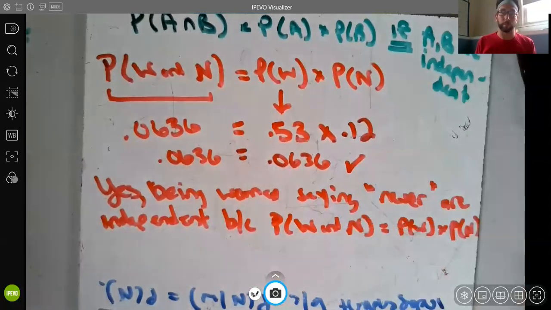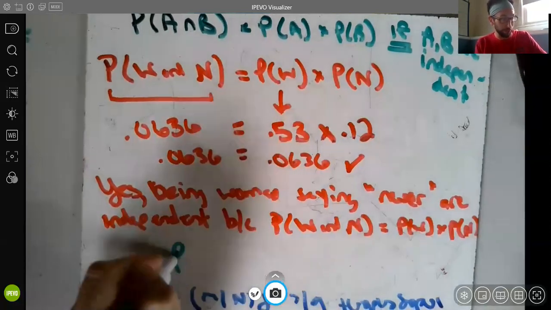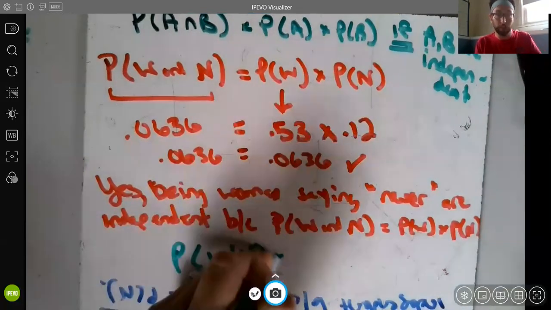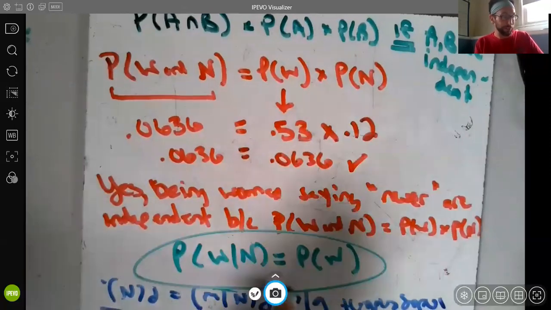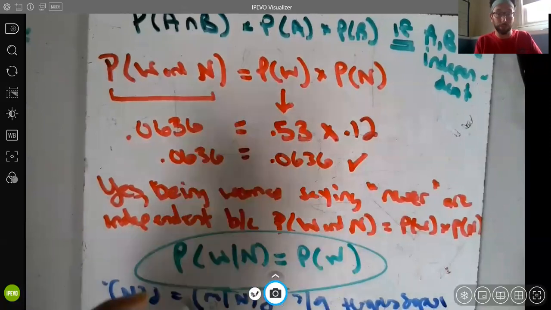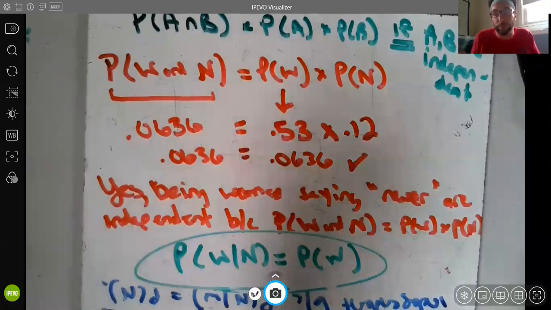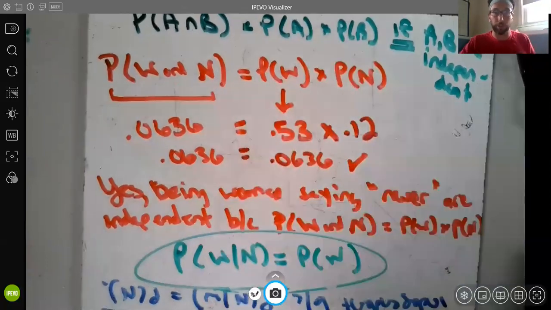Sorry for the sloppiness. Obviously, you're not going to do the problem in both ways on the exam, but that's two different ways we could have done it. And honestly, there are others. You could have gone back to the independence formula, but instead of doing never given woman, you could have done woman given never to see if that equals the probability of woman. The only reason I didn't do this is because we'd have to do two new things. We'd have to find the probability of woman given never, not that that's that big of a deal, and woman, and compare. And they would be the same number, but that's a third way you could go about it.